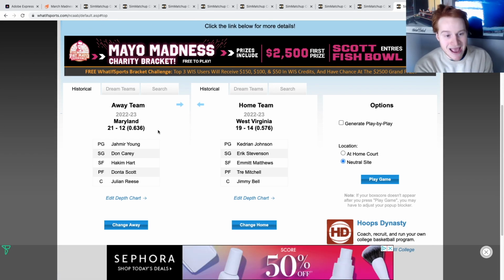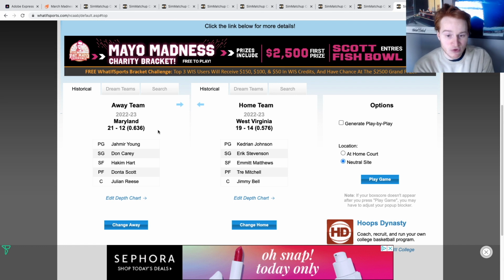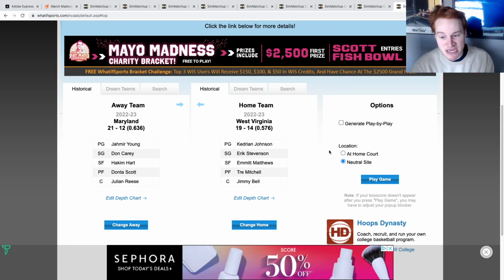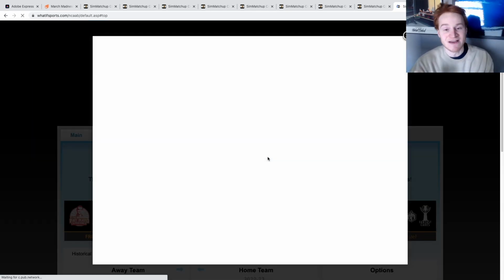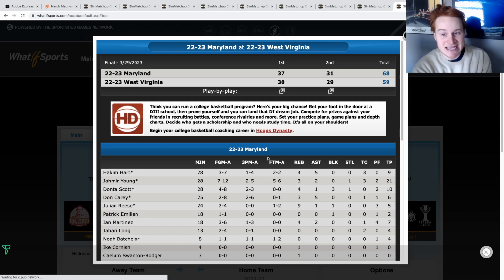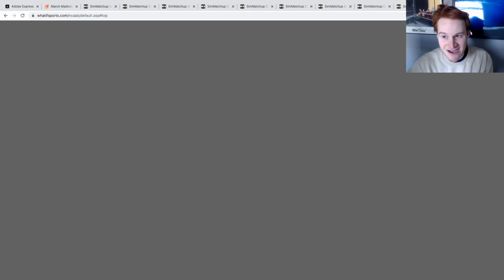We've got another rematch 8v9 game. It's going to be Maryland taking on West Virginia. Maryland coming back to beat West Virginia in real life to kick off the tournament, and they beat them again here, 68-59. Lower scoring game. Maryland gets it done again.